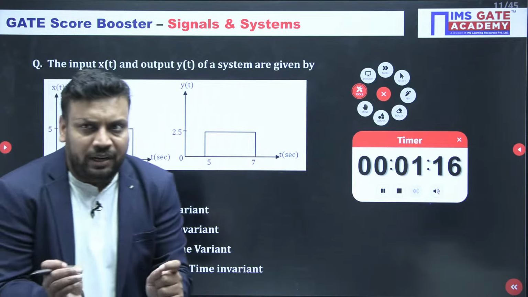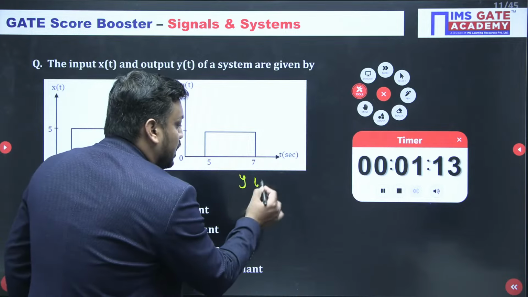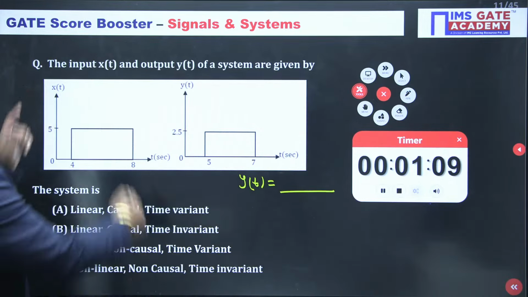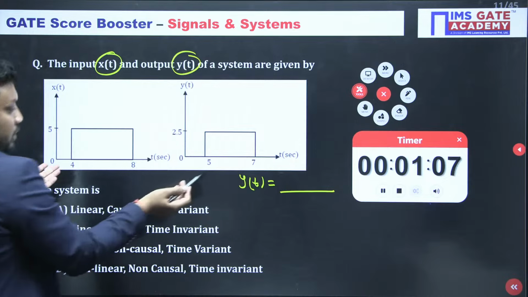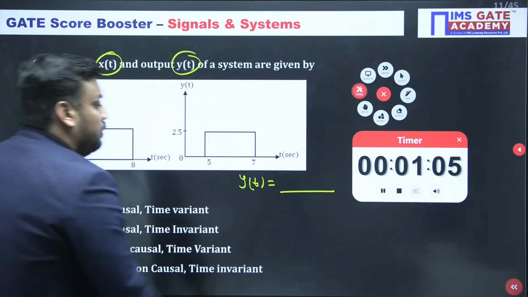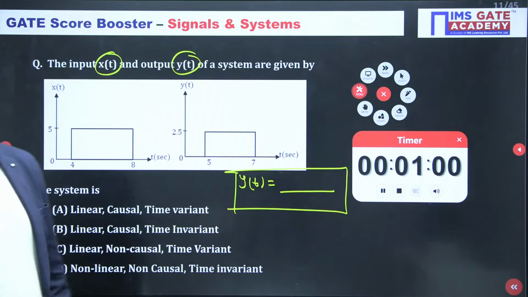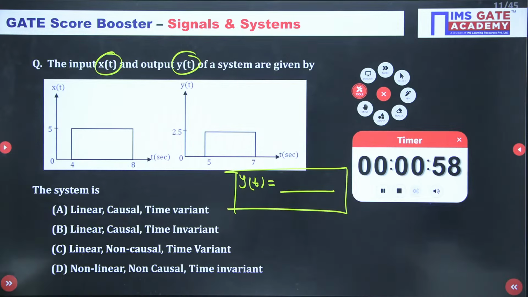I am just giving you a hint. Try to write the system equation y(t) in terms of x(t). Input x(t) and output y(t) waveforms are given to you and you are asked about the system. Because once you know the system equation, you can comment on the system properties as well. So take your time and try to attempt it. I am just waiting.